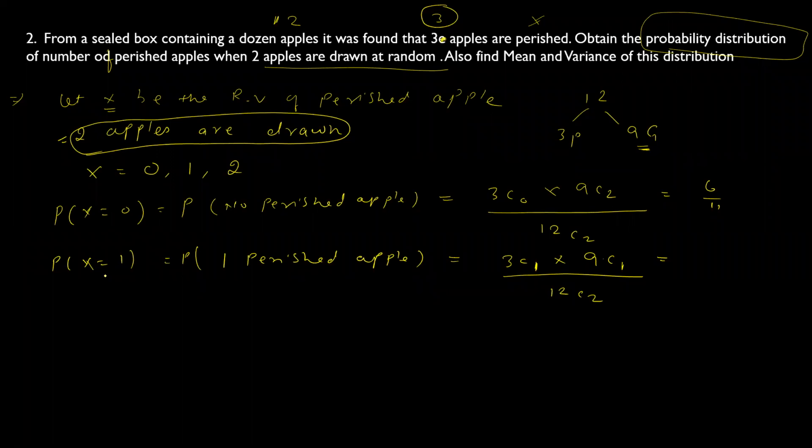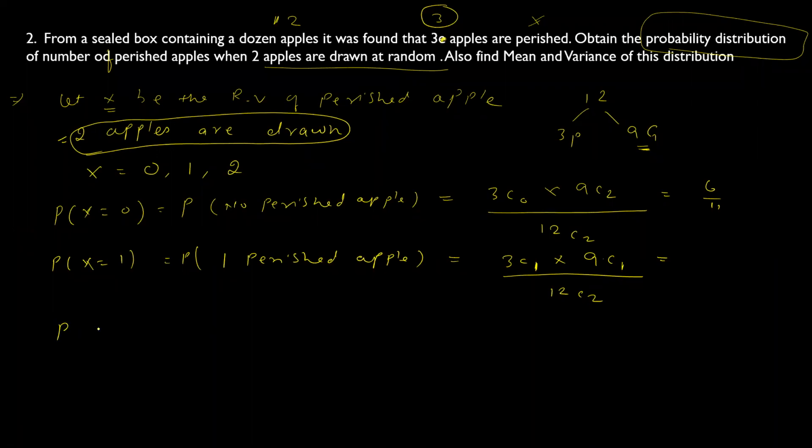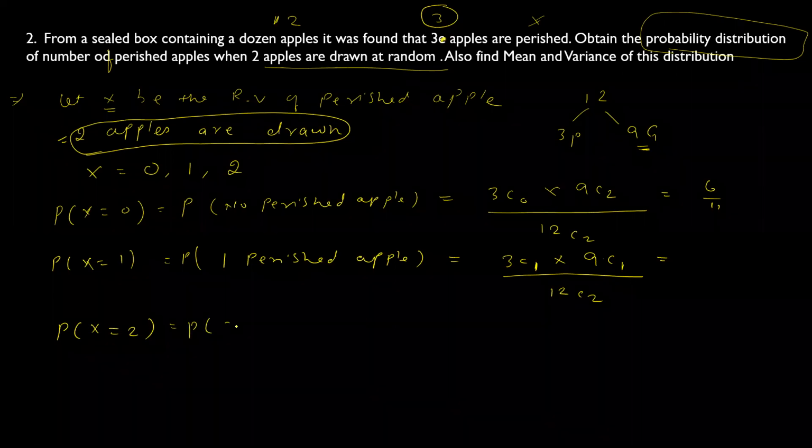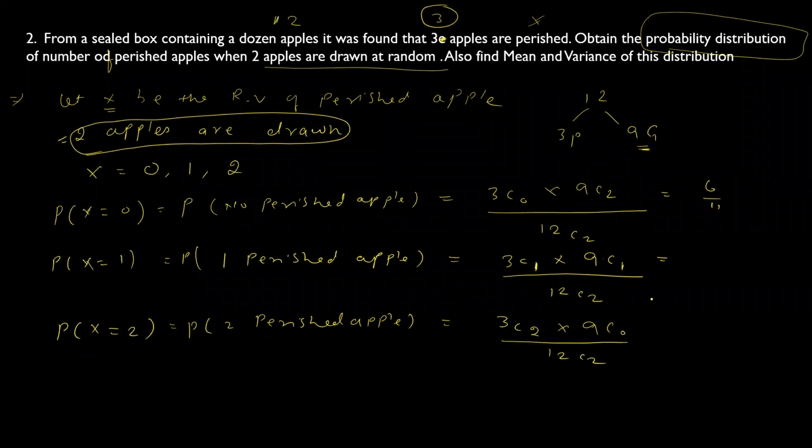And then we have x is equal to 2 perished apples. So now 2 perished apples means 3C2. 2 we have selected, so you have no need to select anything from good apples. And total is 12C2. Can you quickly tell me the answer of this?